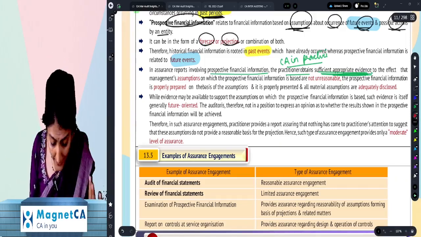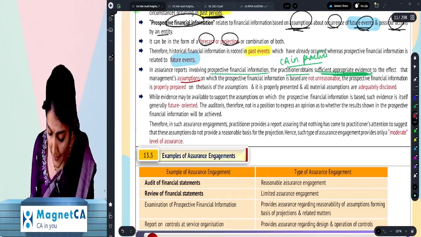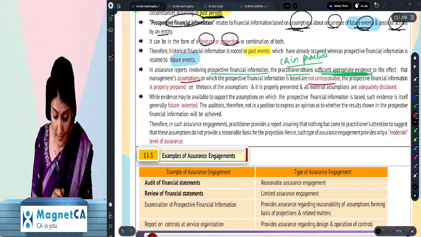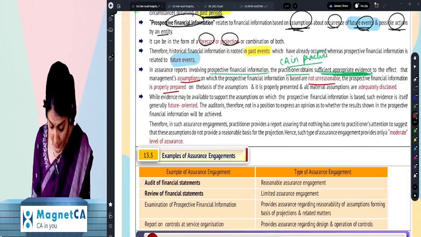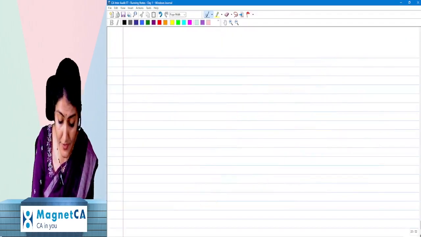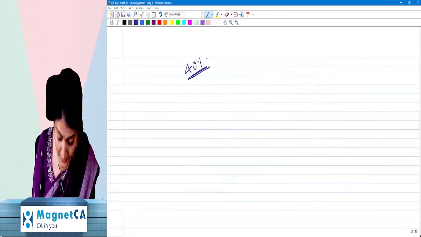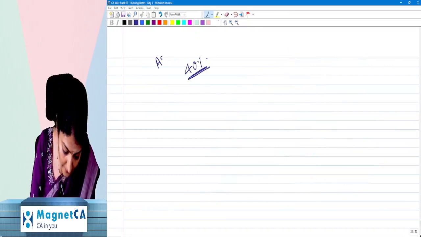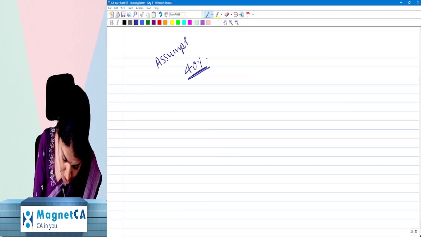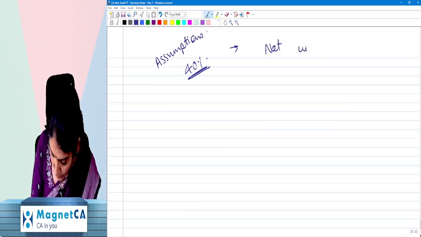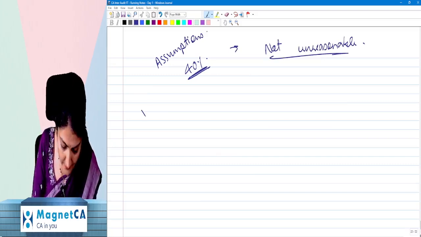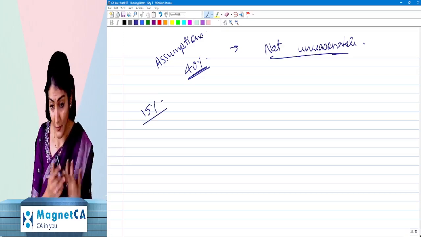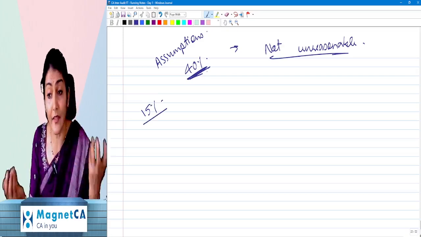To the effect that management assumptions on which the prospective is prepared are not unreasonable and prospective information is properly prepared on the basis of assumption. So what assumption did I make? Okay, next year our sales will increase by 40%. Right, so this is my assumption. So one, what you need to check is that this assumption is not unreasonable. Suppose you say, no, this is very unreasonable, how are you saying 40%, sales will increase only by 15%. So in that case, this 40% is unreasonable.